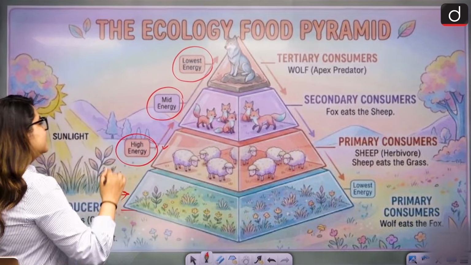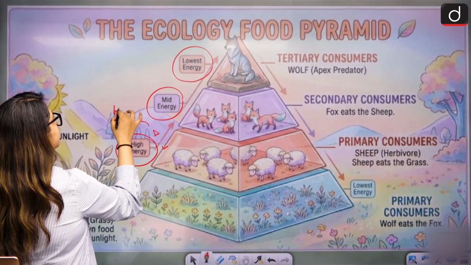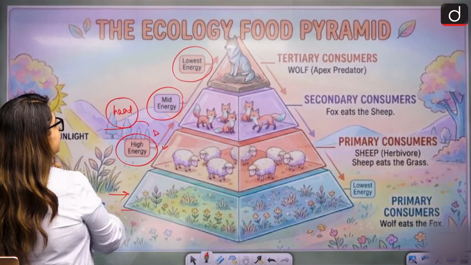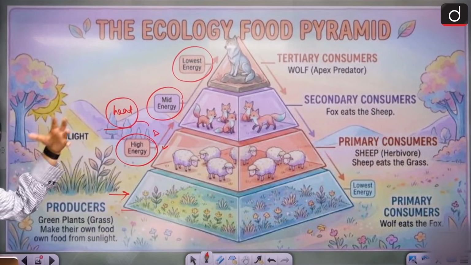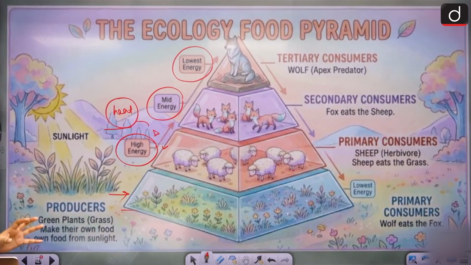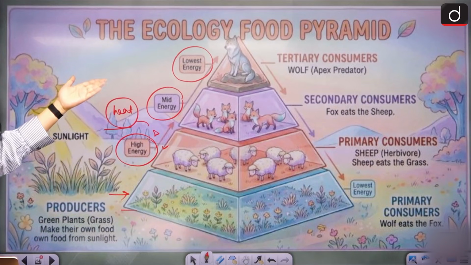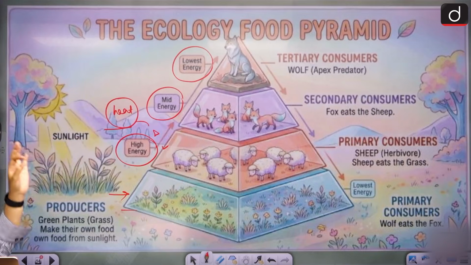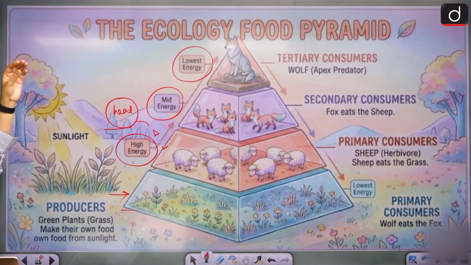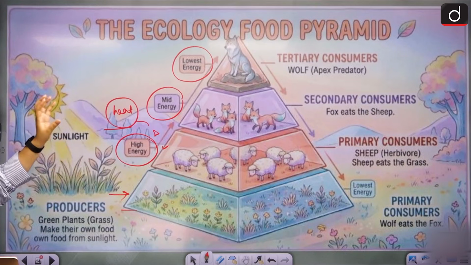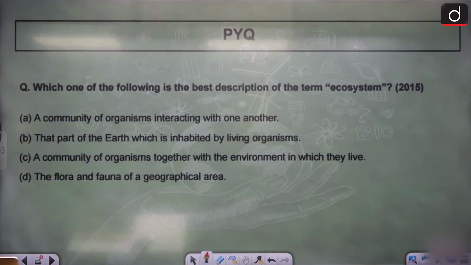Very good. The energy gets lost in the form of heat. The heat that gets out leads to the loss of energy. Because of that, as we reach the top tier, very limited energy is transferred there. Do you understand that? That is our ecological food pyramid, how energy gets transferred, and very little energy actually gets transferred. This is our ecological food pyramid.